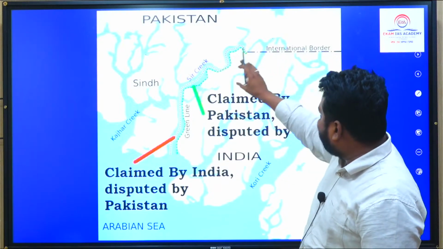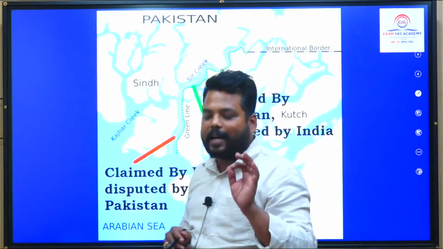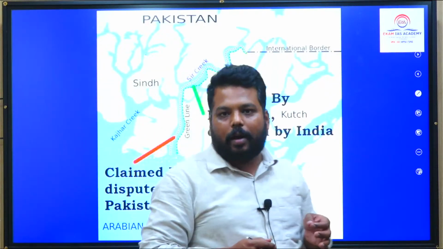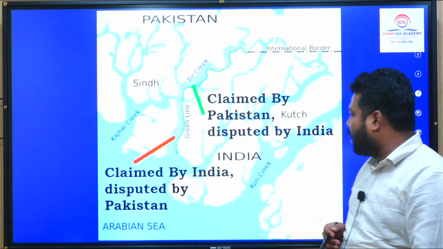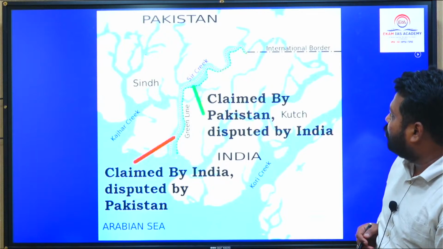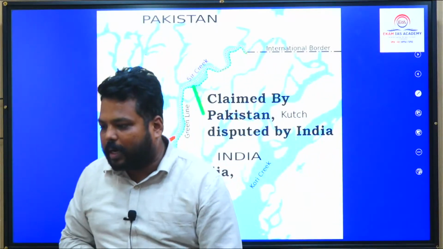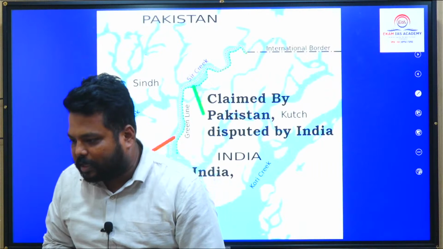So the Sir Creek line, which acts as an international border between India and Pakistan along the Indus Deltaic region, is in news. So greater chances are there that a question would come along this junction.